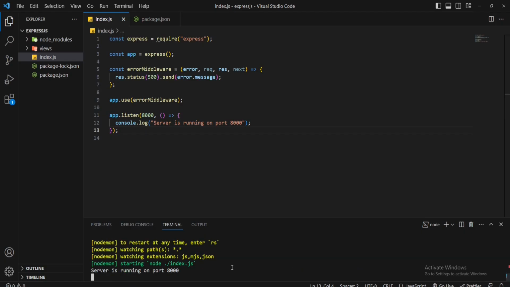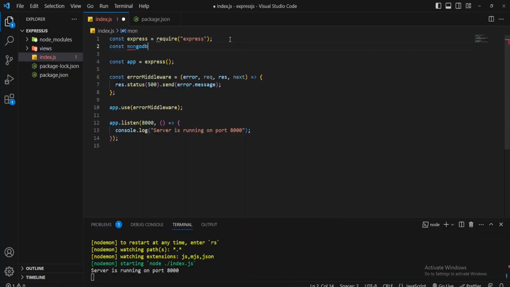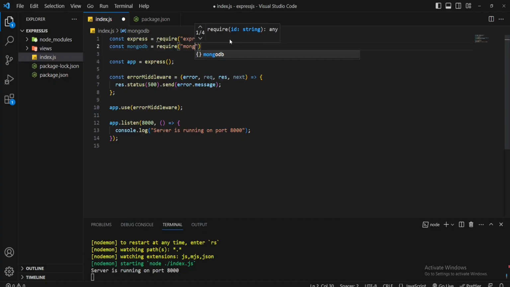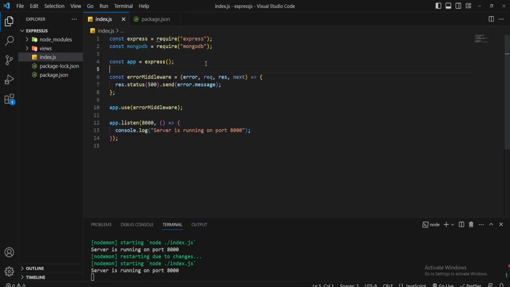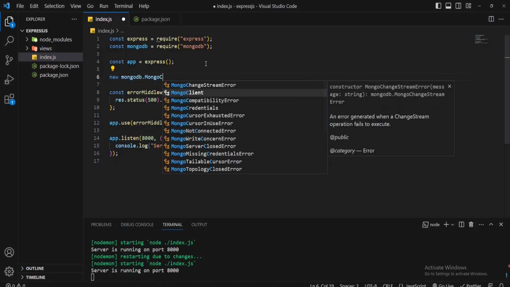First of all, I will import the MongoDB module. const mongodb = require('mongodb'). This mongodb instance provides us the MongoClient class. So now I'll create an instance of this MongoClient class. I hope you already know how to create a JavaScript class using the new keyword: new mongodb.MongoClient.